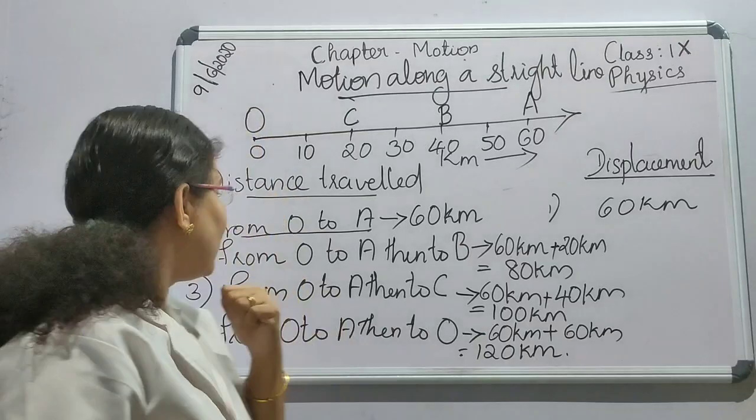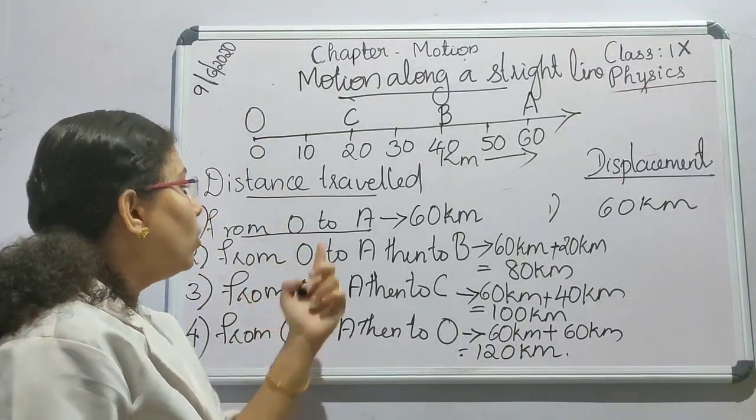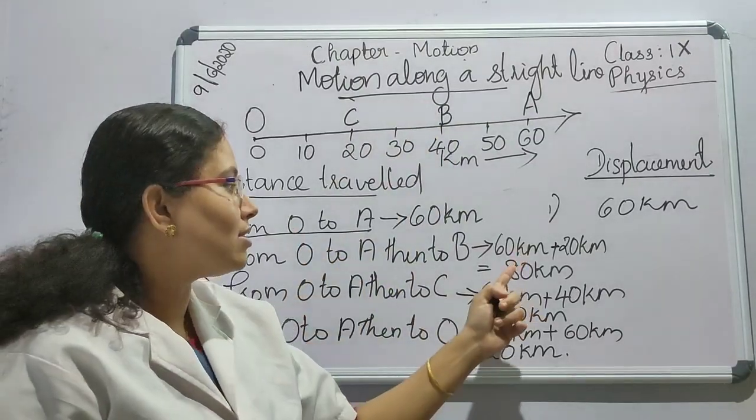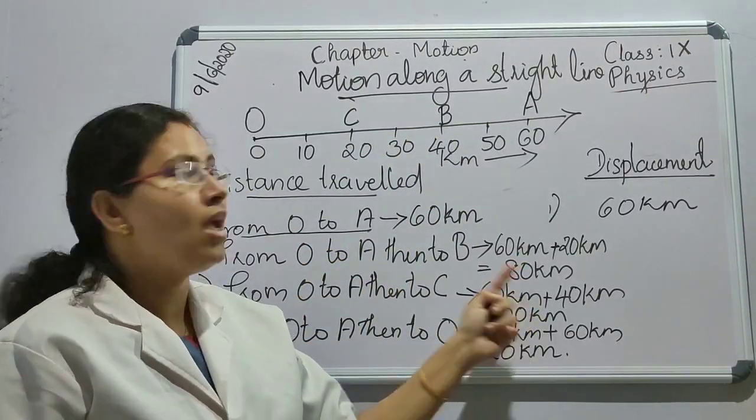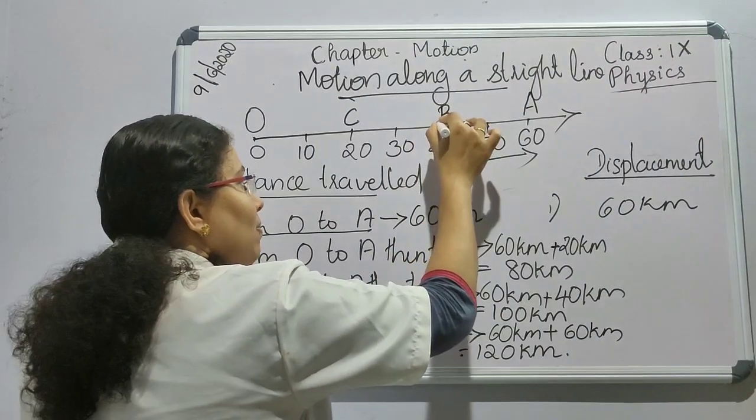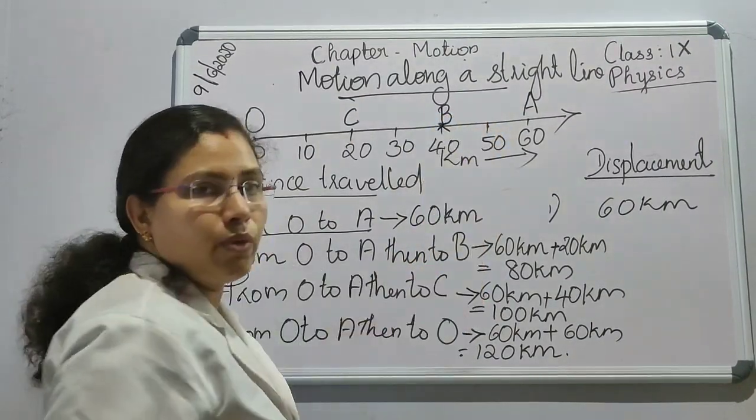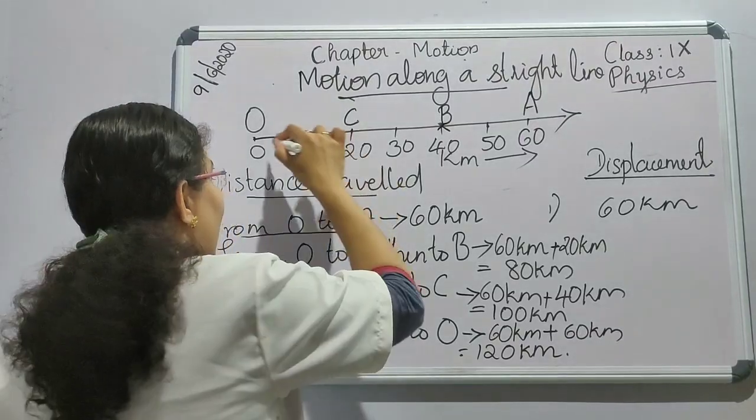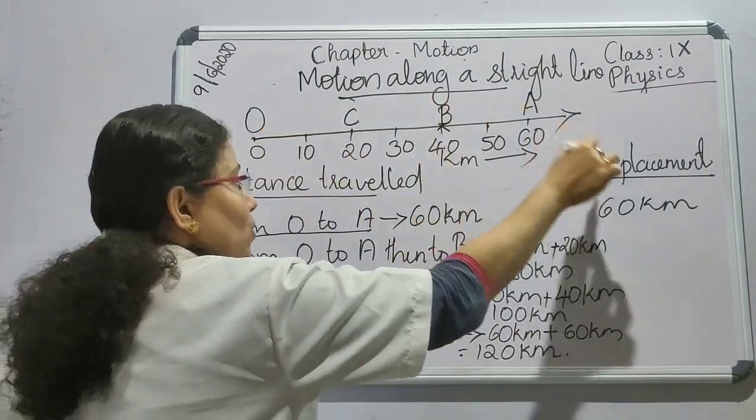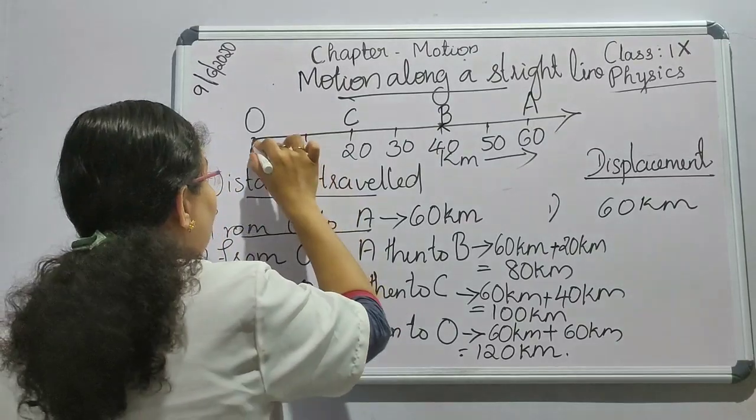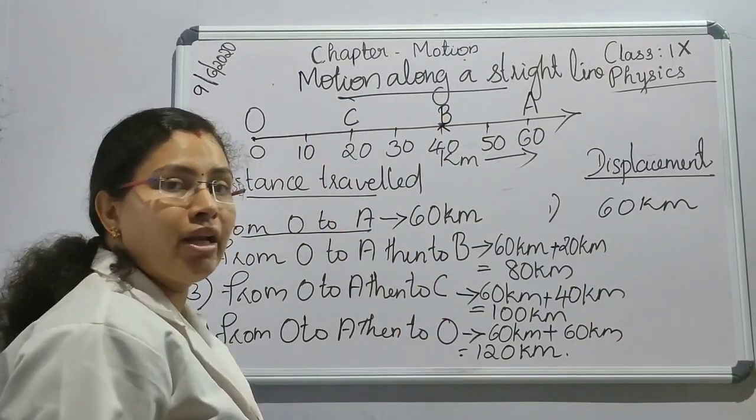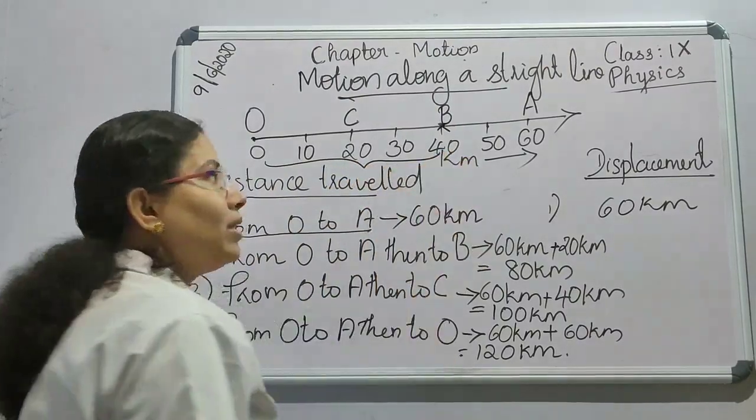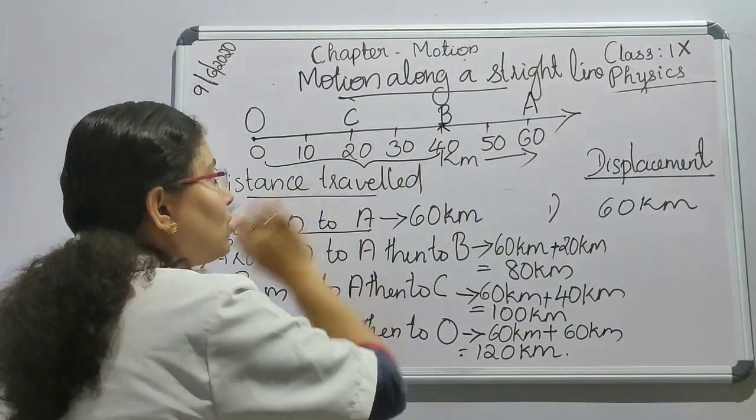Clear? And the second case, from O to A then to B, the distance covered is 80 kilometer. But now, what is the final position? This is the final position. And the shortest distance between initial position and final position is the displacement. So, what is the shortest distance between initial and final position? That is only 40 kilometers, is it? That is the shortest distance.